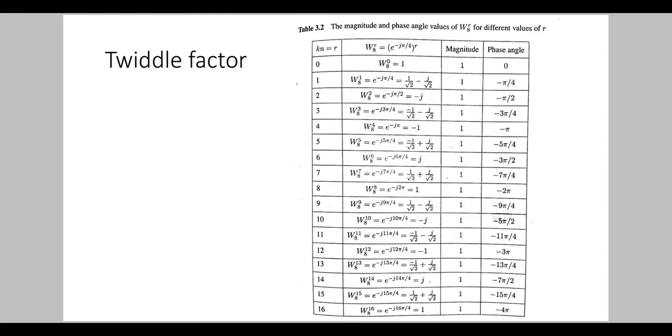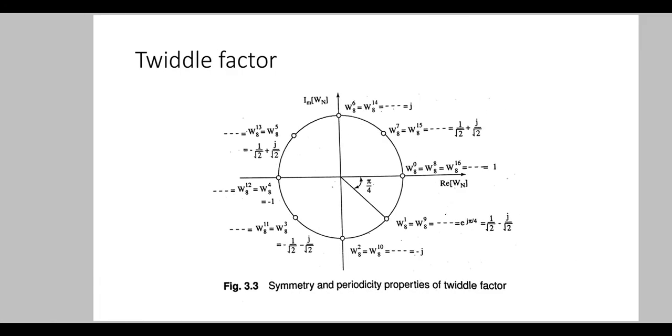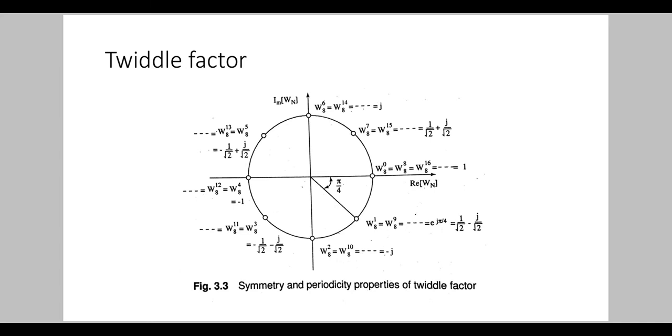Similarly, putting r is equal to 2, we are getting W8 raised to 2. The magnitude is same, that is 1, and the phase angle is minus pi by 2. That is, by rotating again minus pi by 4, that is rotating again pi by 4 in the clockwise direction, we will get W8 raised to 2.